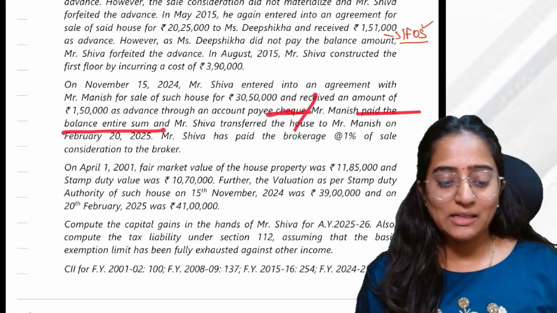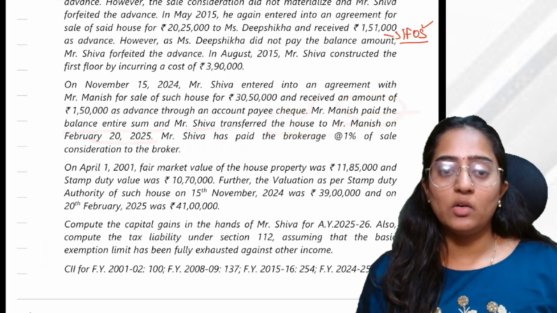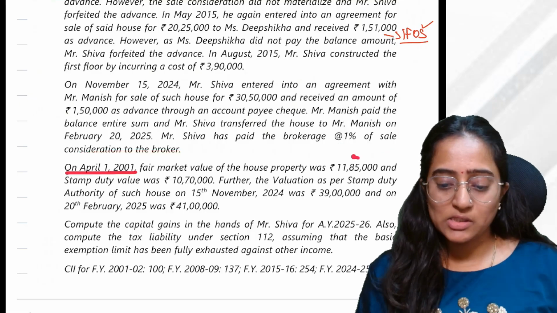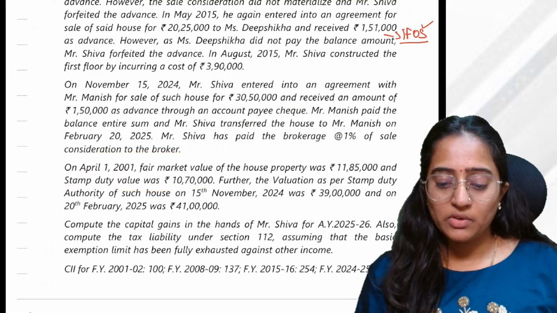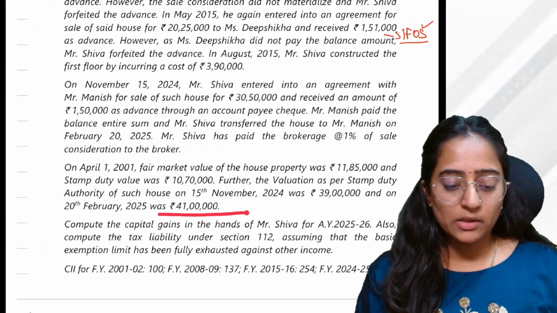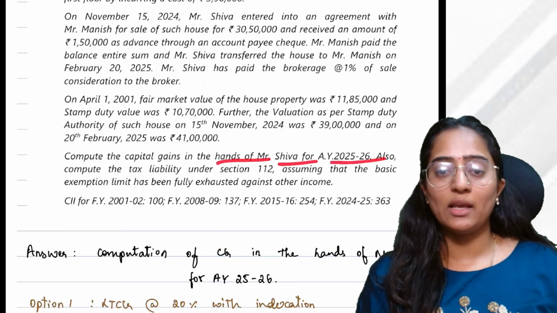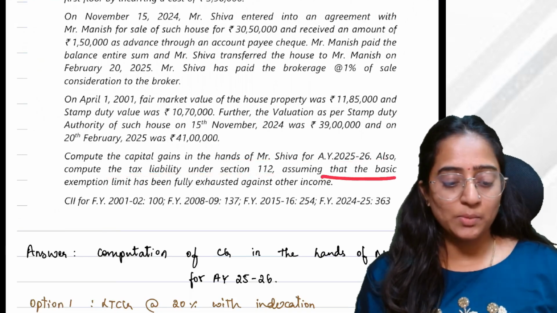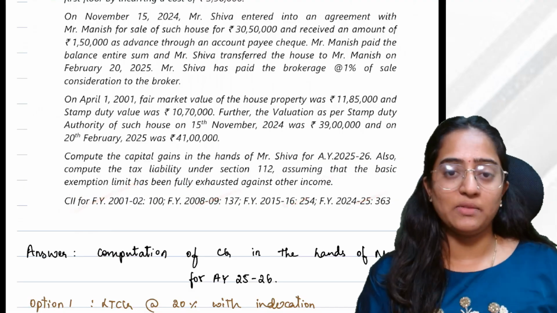Mr. Manish paid the entire balance, and Mr. Shiva transferred the house to Mr. Manish in February on this date, and he paid the brokerage of 1%. Very well. Fair market value as on this date is 11,85,000. Stamp duty value was 10,70,000. Further, the valuation of this property on 15th November is 39 lakh and on 20th February was 41 lakh. Compute the capital gain in the hands of Mr. Shiva for AY 25-26. Also compute the tax liability under section 112, assuming that the basic exemption limit has exhausted. CII for that respective year is given.